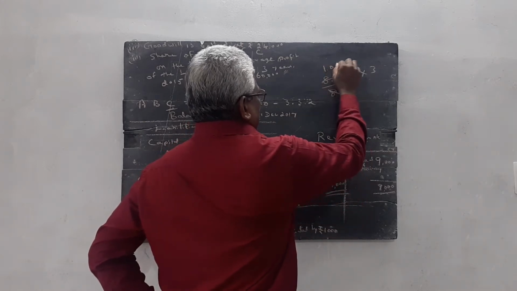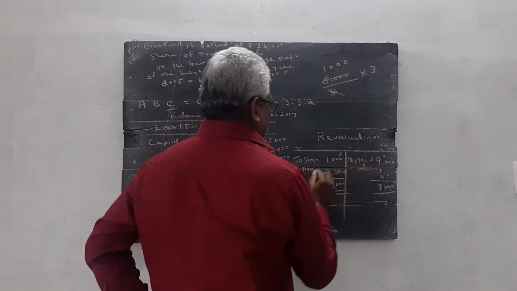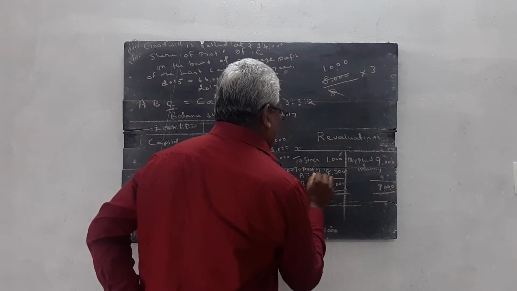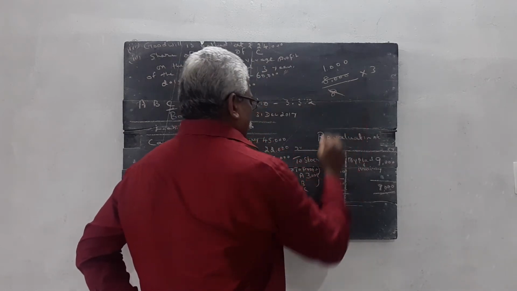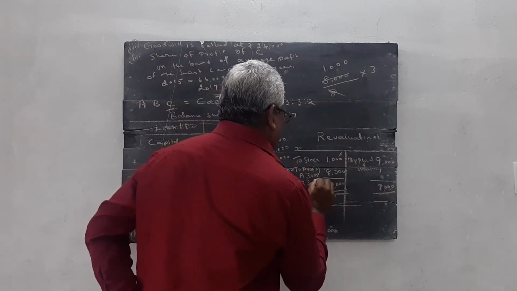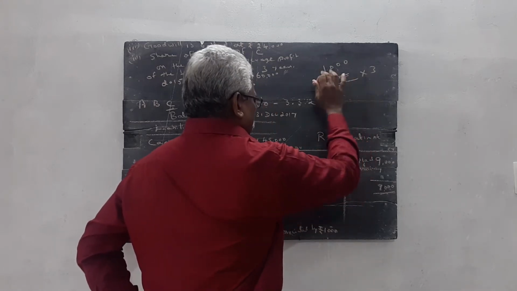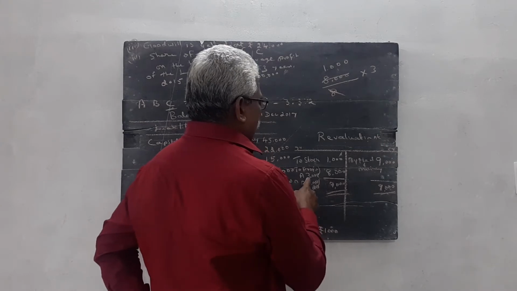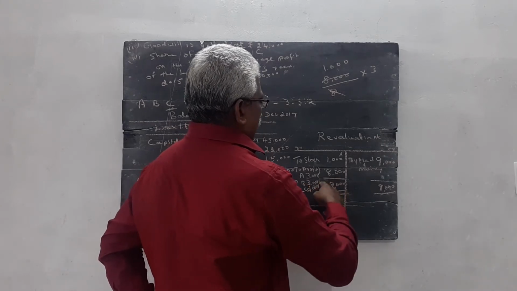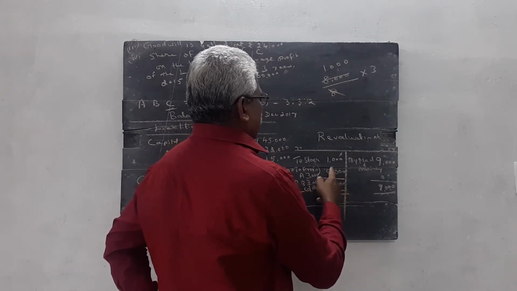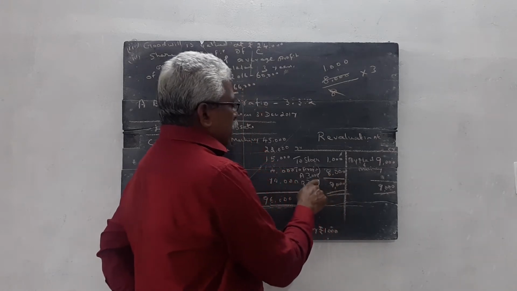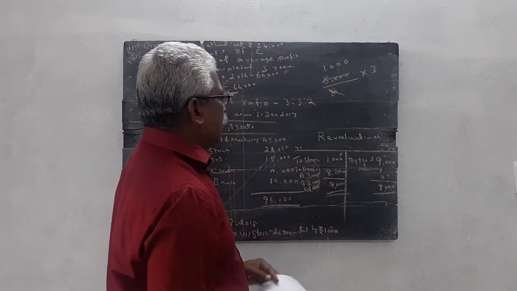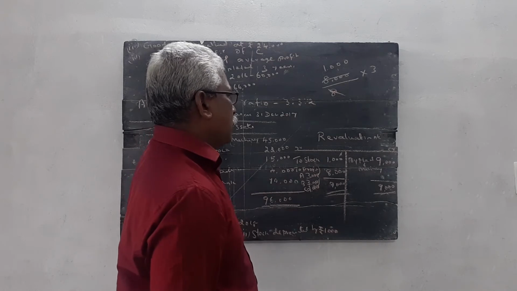So 1000. 1000 into 3 is equal to 3000 goes to A. Then 3000 goes to B. Then 2 multiplied, 2000 goes to C. Totally 3, 6, 8, 8000. This 8000 is taken by old partners in their old ratios. Thus, revaluation account is completed.